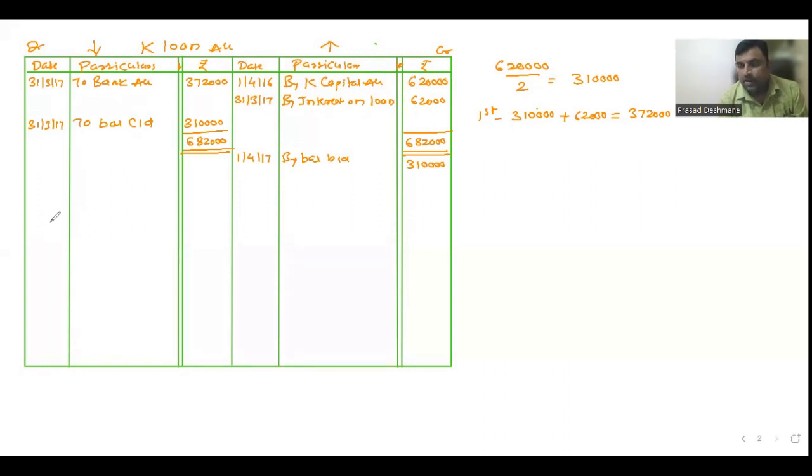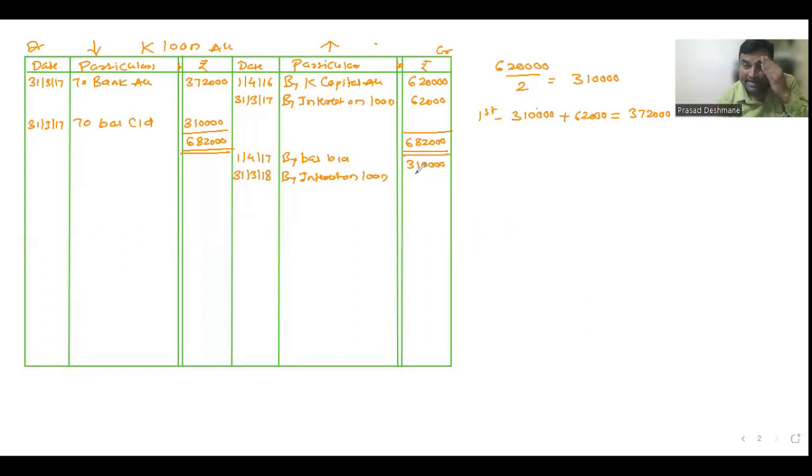Now the second year. Again, first we need to pay the interest. Interest will increase the loan balance at the year end, 31st March 18, second year, by interest on loan.